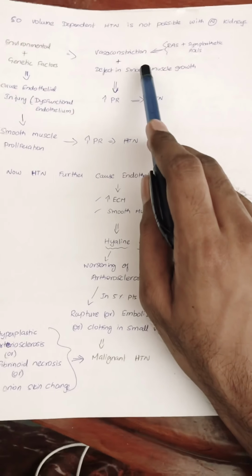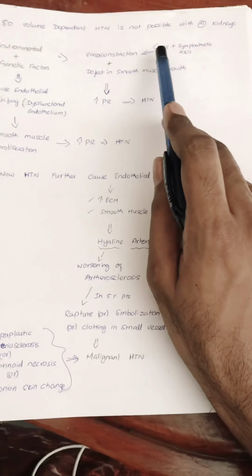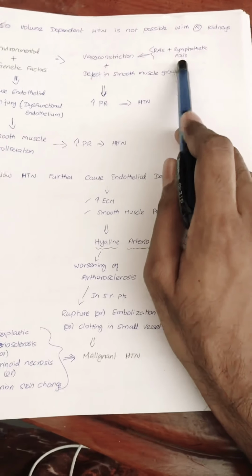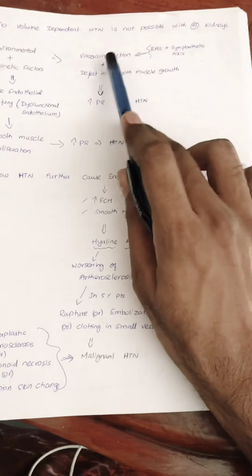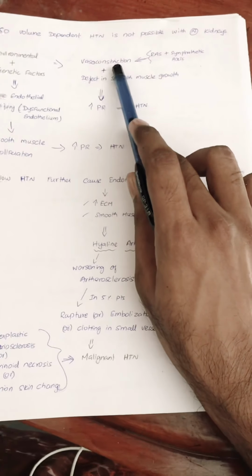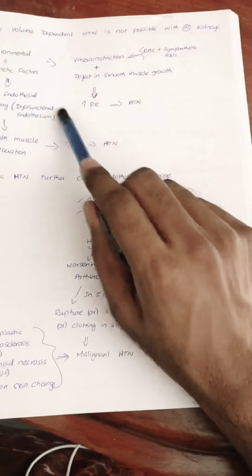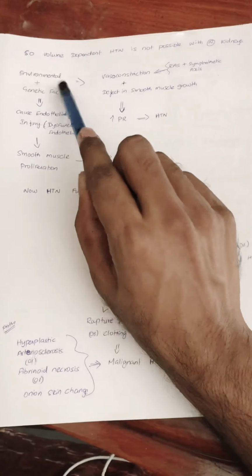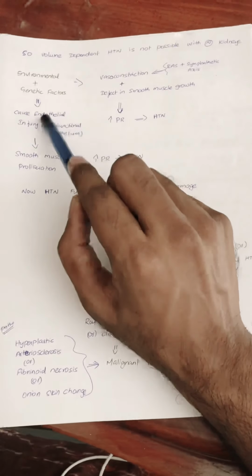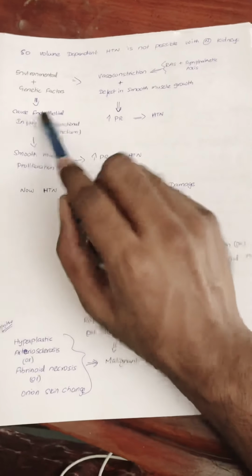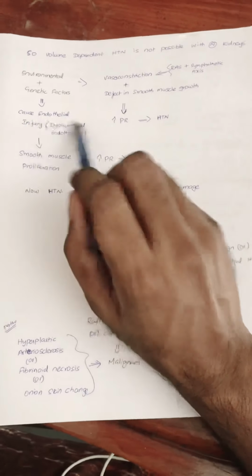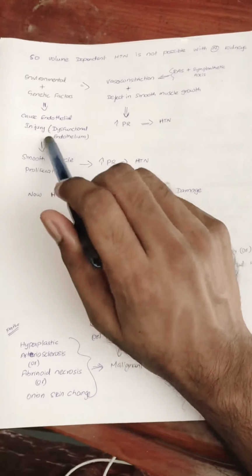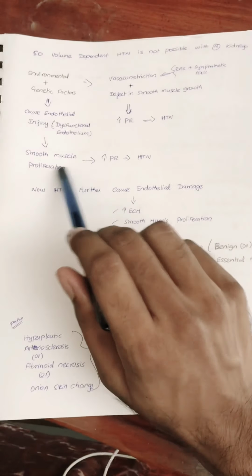In pressure dependent hypertension, as we already know, RAS axis and sympathetic axis overactivity can cause vasoconstriction that further causes an increase in peripheral resistance. Due to environmental and genetic factors it causes endothelial injury. This injury further leads to smooth muscle proliferation.